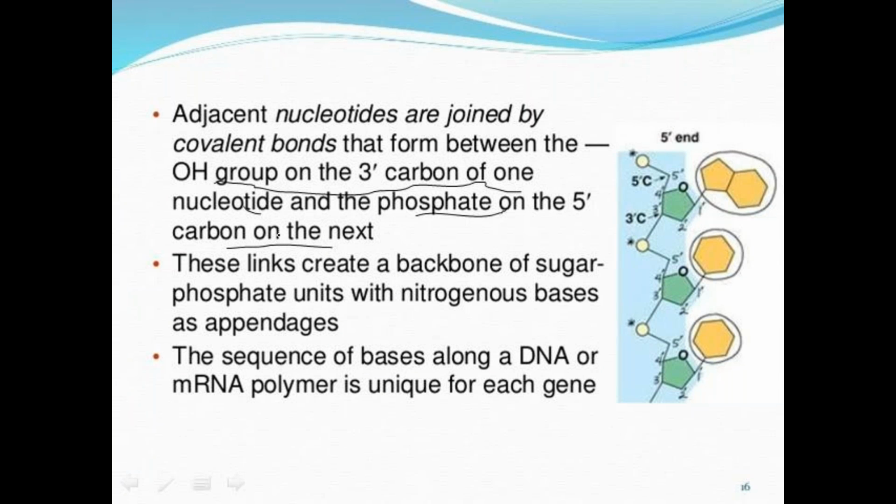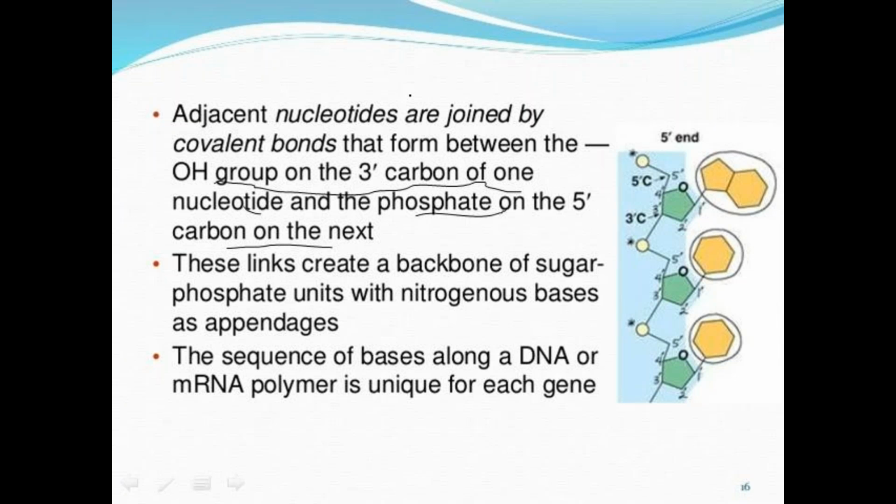5' carbon on the next. Understood? Here, this is the sugar phosphate backbone, and it is uniting with the nucleotides. These adjacent nucleotides are joining by the formation of covalent bonds. Here the 3' hydroxyl group of one nucleotide combines with the 5' phosphate group of another nucleotide, and that is mainly responsible for the formation of the bond.